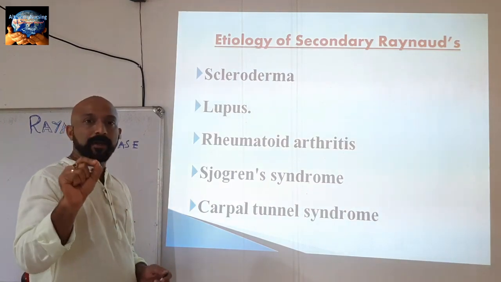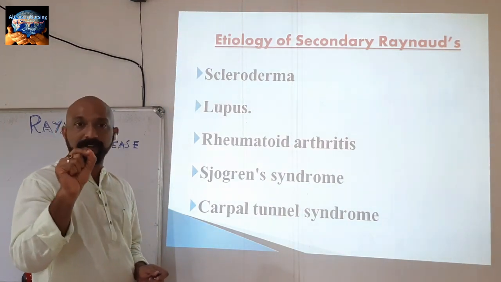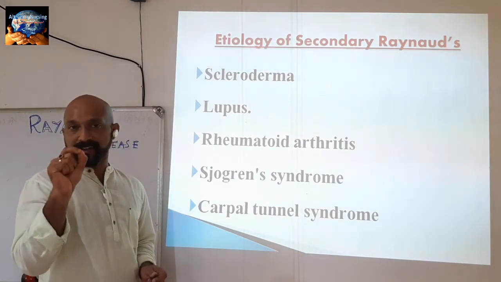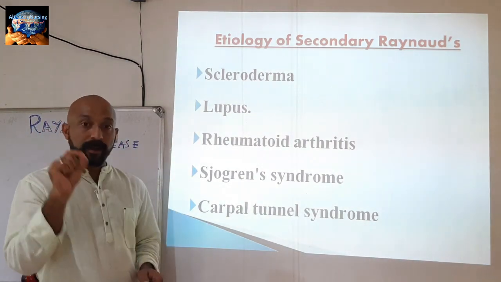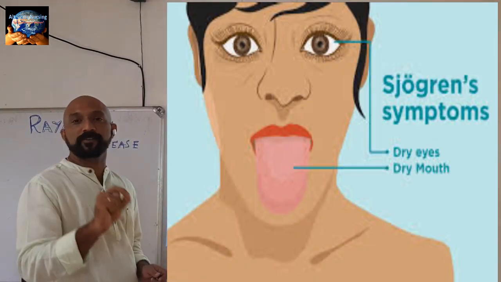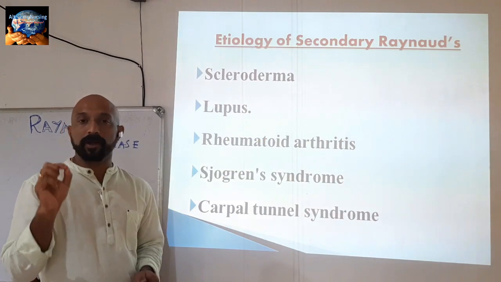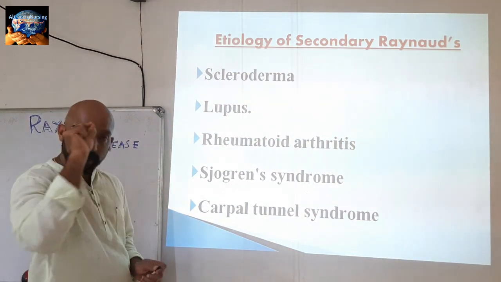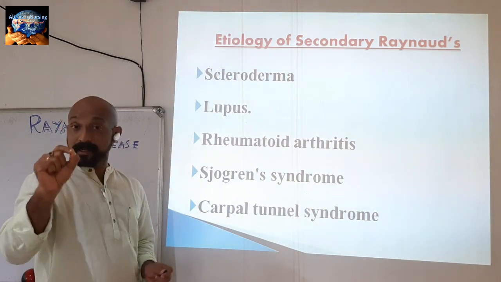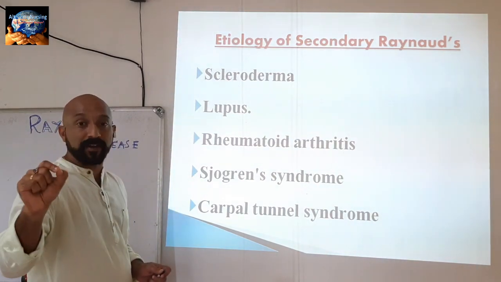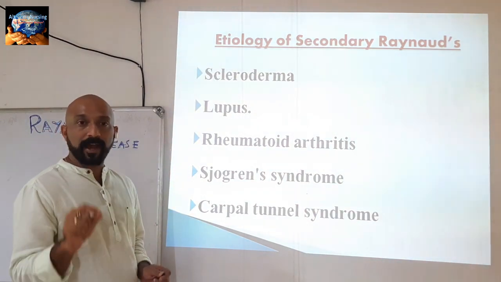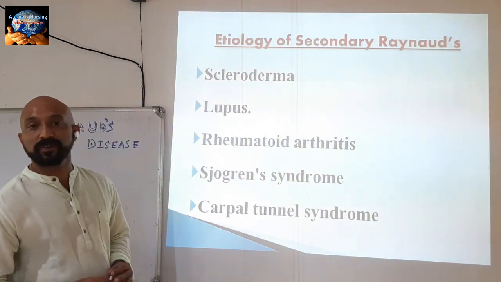Mainly it affects the salivary glands or the glands in the eyes. So the main signs and symptoms of Sjögren's syndrome will be dry eyes and dry mouth. That is the main clinical manifestation. It is a connective tissue disorder, otherwise called Sjögren's syndrome, an autoimmune disorder which affects the salivary glands or exocrine glands. Mainly the clinical signs and symptoms will be dry eyes and dry mouth. That is called Sjögren's syndrome.